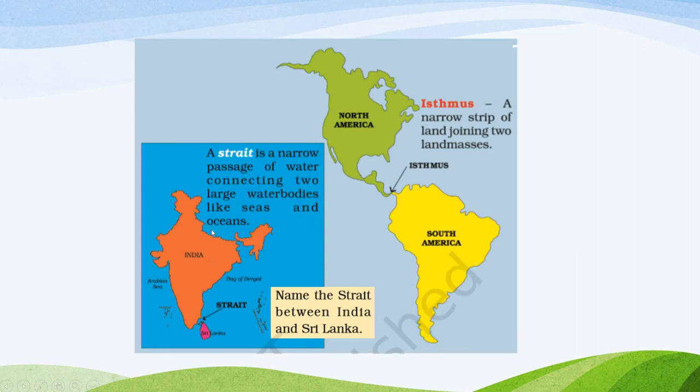Okay, so here you can see India and Sri Lanka, and in the middle of India and Sri Lanka there is a strait. Okay, so in the NCERT textbook there is a question, name the strait between India and Sri Lanka. If you know the answer, please do mention in the comment section. I will look forward to your answers.